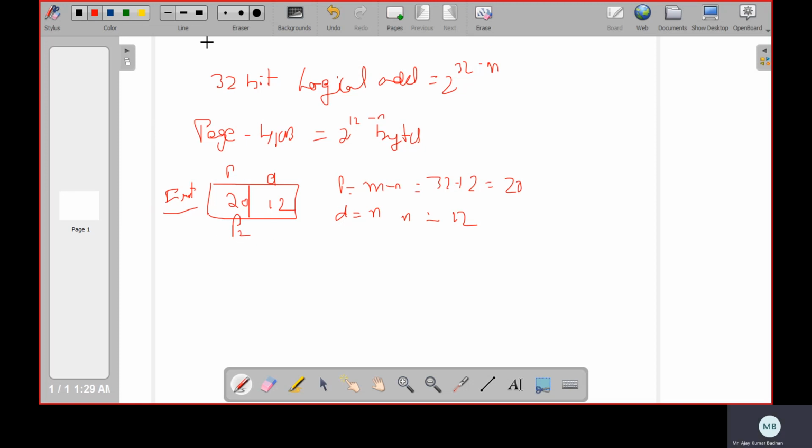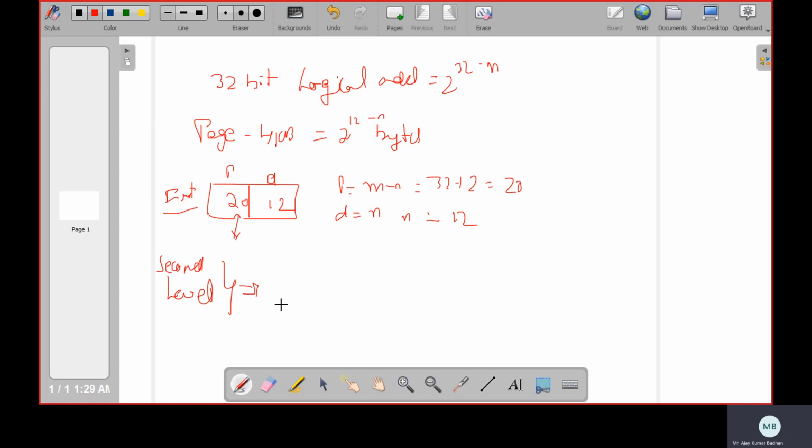Now I will convert this again into a different one. We will go for the next level, that is your second level. We are applying a two level hierarchy. When applying the second level, we need to split this particular page field of 20.